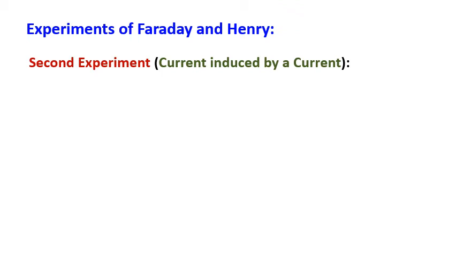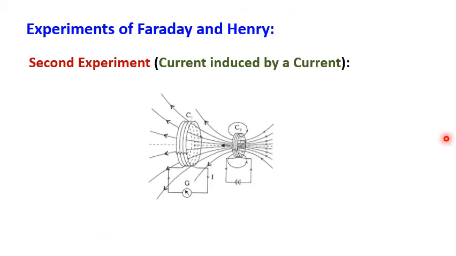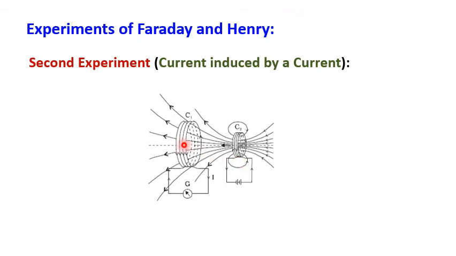Now the second experiment, current induced by a current. For that, once observe the diagram. In the diagram, one coil is at rest and it is connected to the galvanometer. Then you move another coil, which is connected to a battery, so there is a current in it. The current carrying coil produces a magnetic field, which we already learned according to Biot-Savart's law. The magnetic induction value produced at the center at a particular point we also derived. So here the current carrying coil is also like a bar magnet.